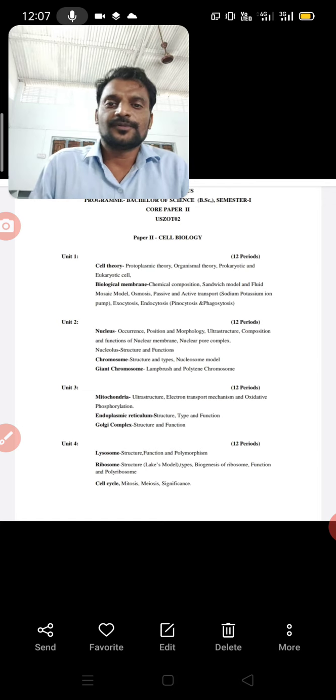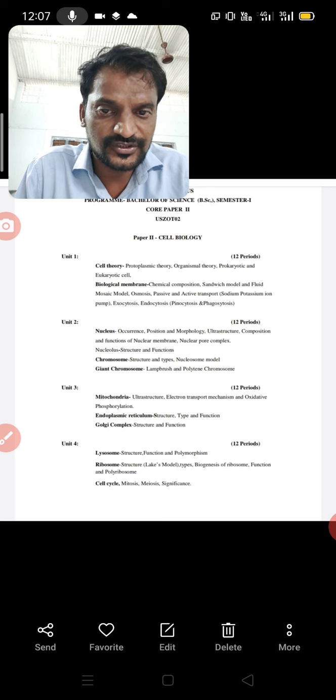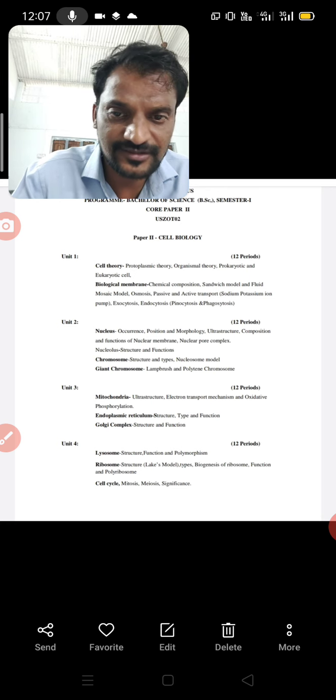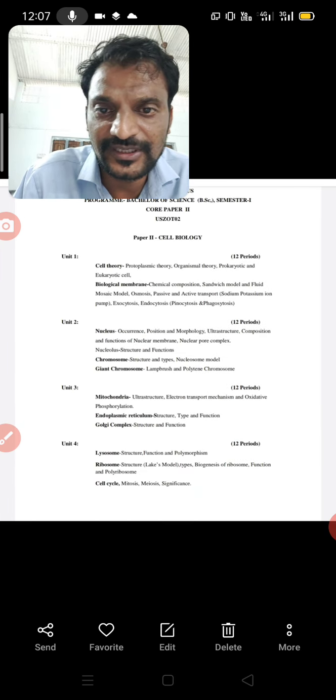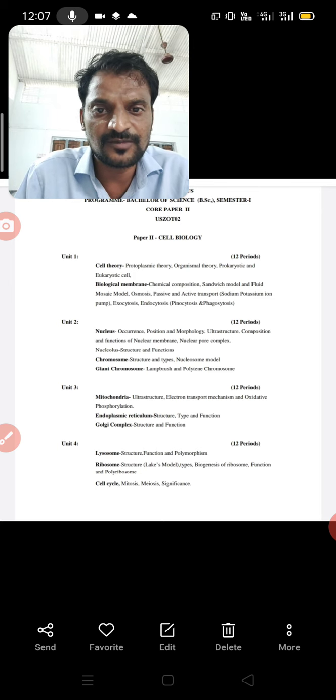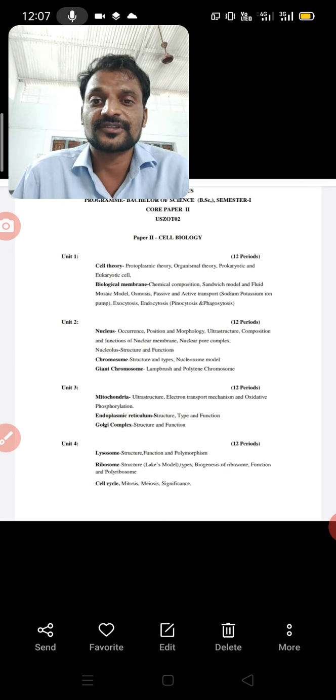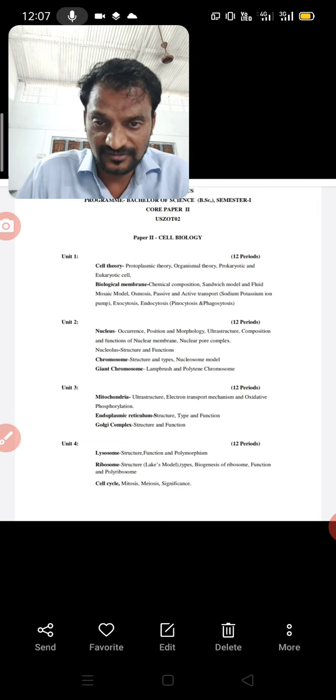In paper 2 of cell biology, in unit 2 there is the nucleus: study the structure of nucleus, occurrence, position and morphology, composition and function of nuclear membrane, nuclear pore complex, nucleolus, structure and function of the nucleus.